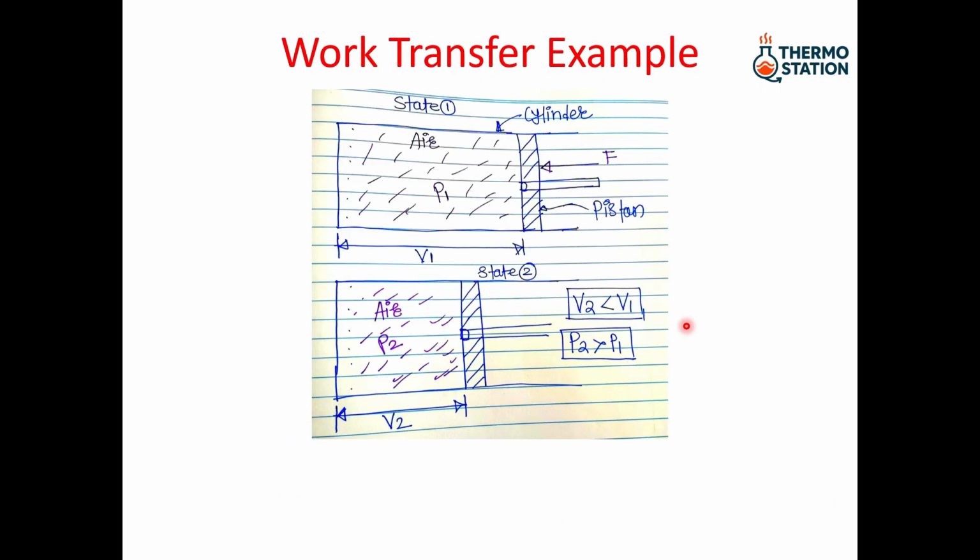Let me explain the work transfer example. Here I have a piston cylinder device and my point of study is the air inside the cylinder. If I apply some force on this piston, it will compress this air. So this is an example of work done by the piston on the air.